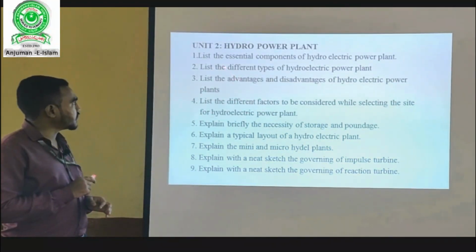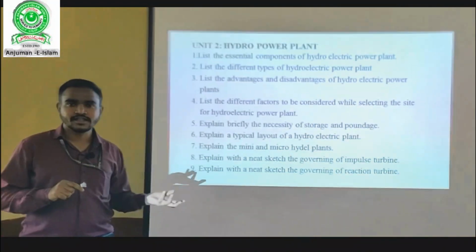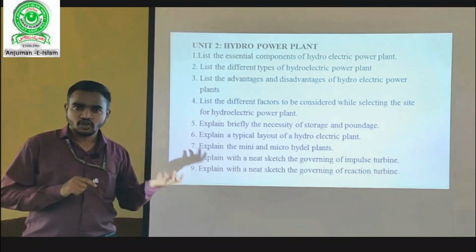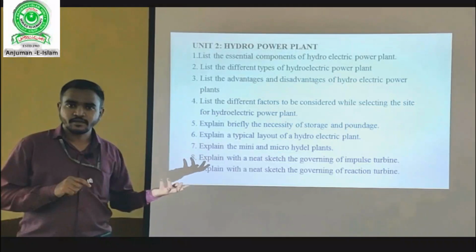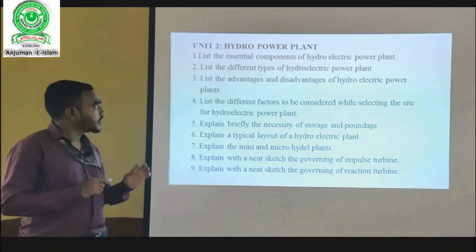Chapter, and the questions are: list the essential components of hydroelectric power plants. Essential components such as catchment area, reservoir, surge tank, penstock pipe, then tail race, turbine, powerhouse, all those things. You just need to list the components.